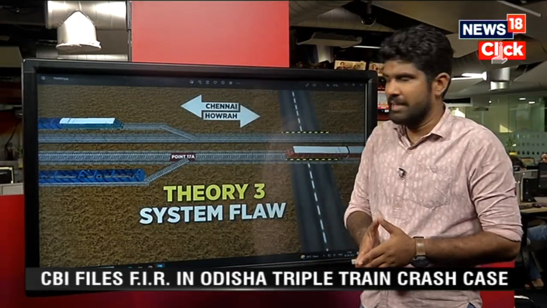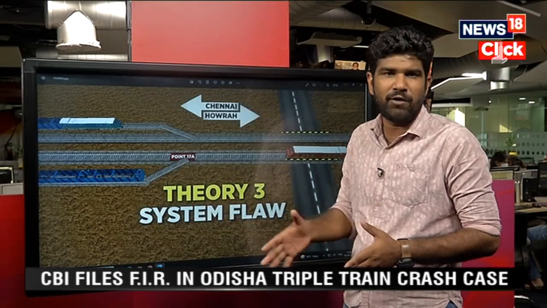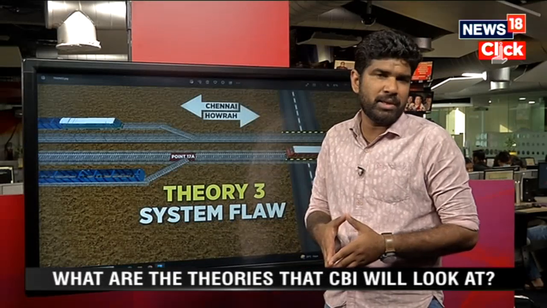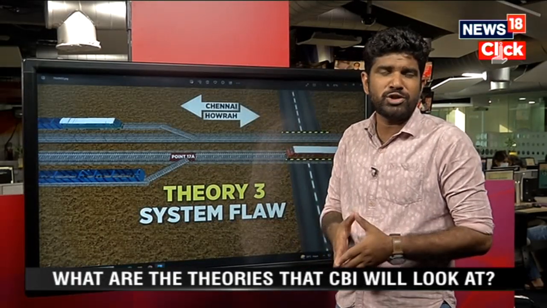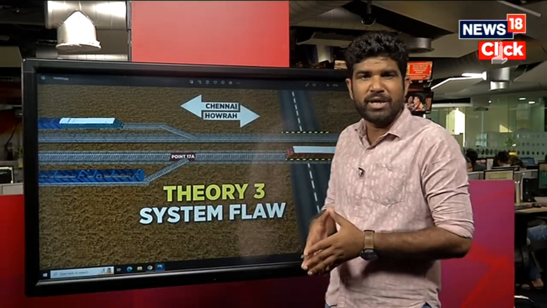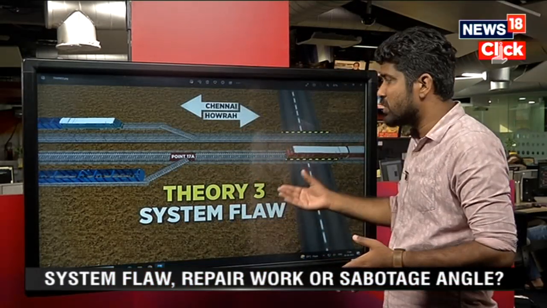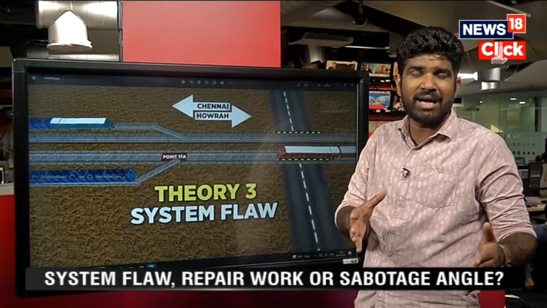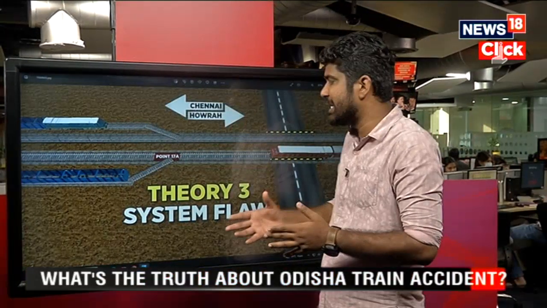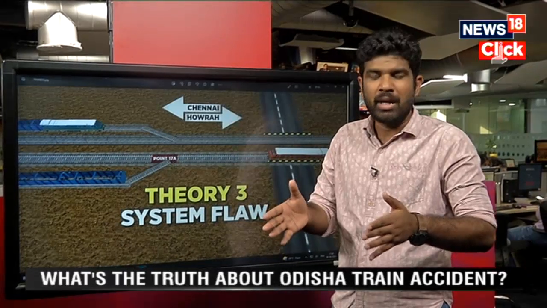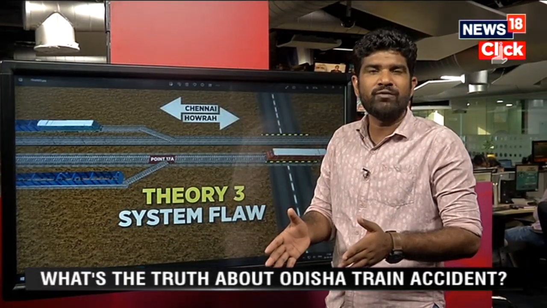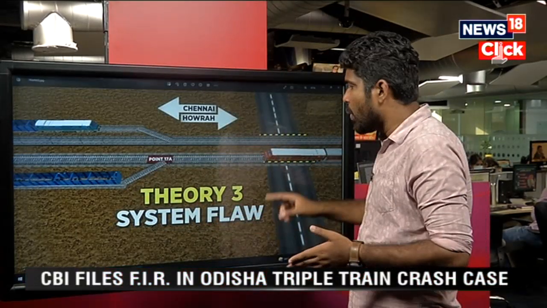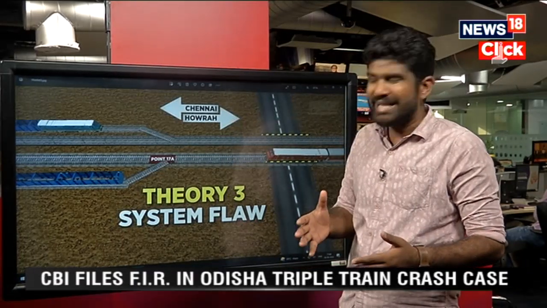Now comes theory number 3. Theory number 3 talks about a technical flaw in the system. The same flaw that was highlighted in the letter written in the month of February by the operation manager of Southwestern Railways. In this letter, it was mentioned that a similar incident, where a train was given a signal for another line and the train went onto a loop line, was a major accident that was averted because of the alertness of the loco pilot. However, in that case, a human was at fault, and we have learned from our sources that this human was punished as well. This is theory number 3, where we are talking about a possible technical flaw in the system.